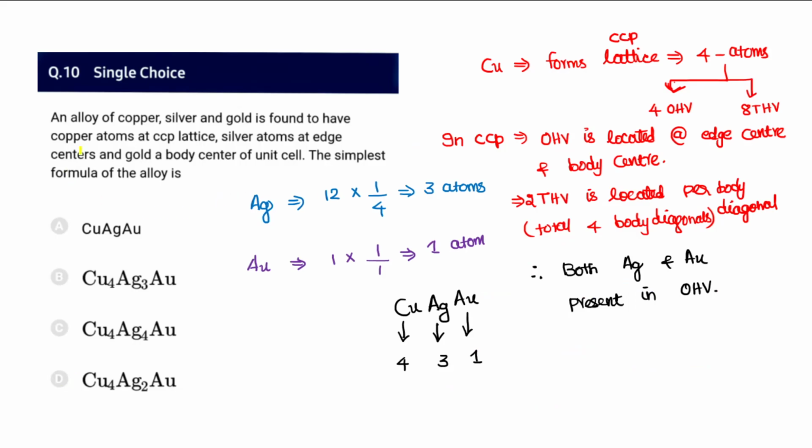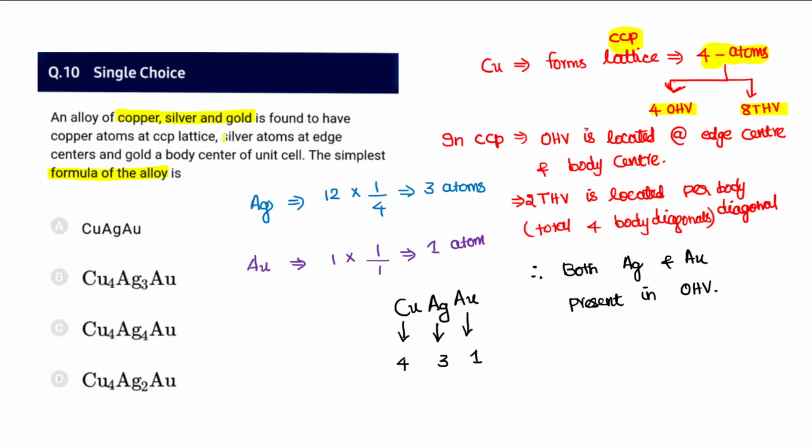Then question number 10, an alloy in which copper, silver and gold, all three are present, forms a formula. They ask what the alloy formula is. So copper is at the CCP lattice. Since copper forms a CCP lattice, there are 4 atoms in CCP. Of that, 2n tetrahedral and n octahedral voids, so 4 octahedral and 8 tetrahedral voids.